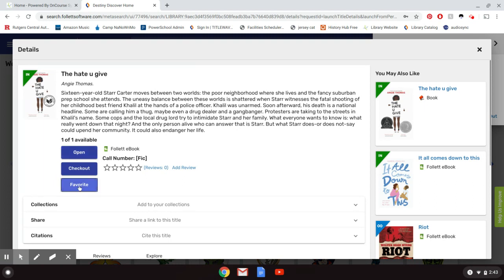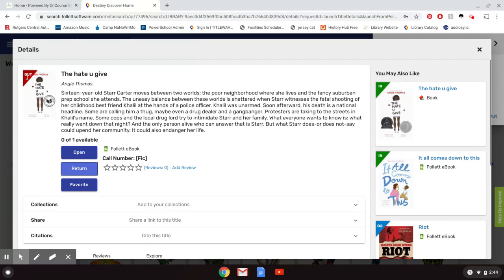You can click favorite, which will just mark the book so that you remember that it's one that you like. But what we're going to probably want to do is click check out. You check the book out, and now it's yours. It will automatically return for you, so you don't have to worry about returning it, although it is nice if you finish with it early to return it. And you'll see that there's an option to do that in the app, or you can do it right here.